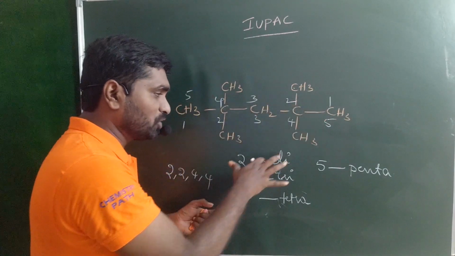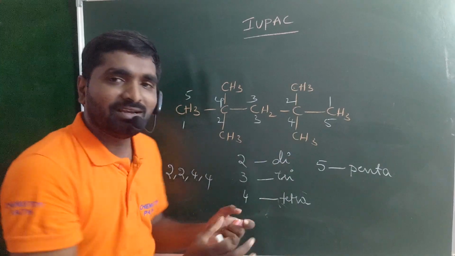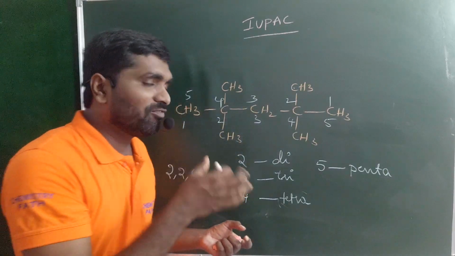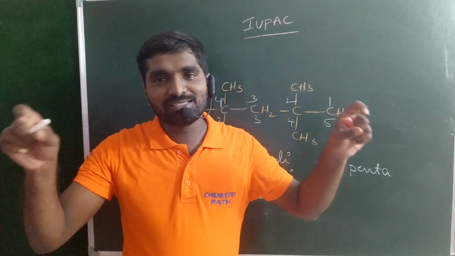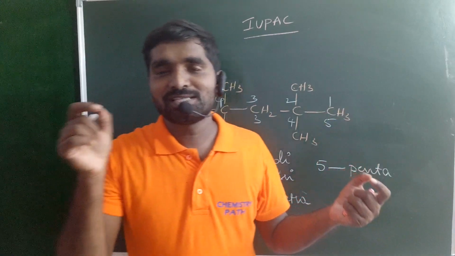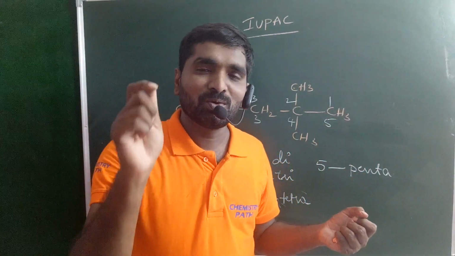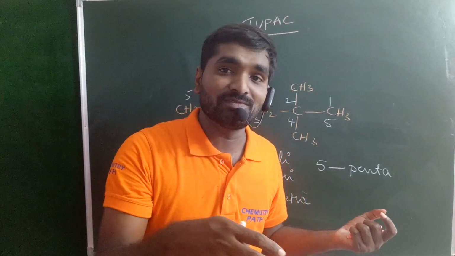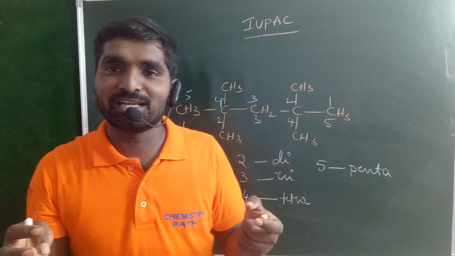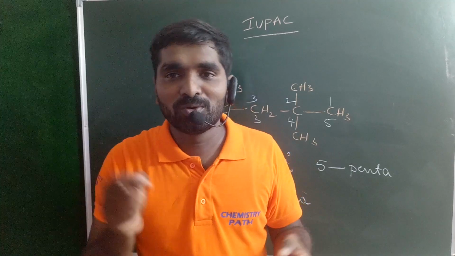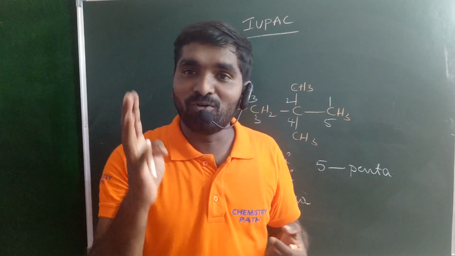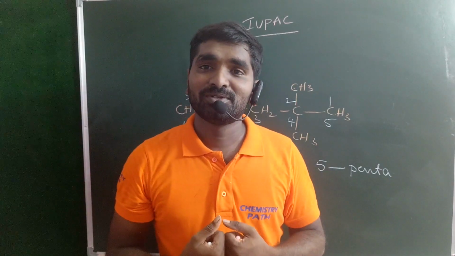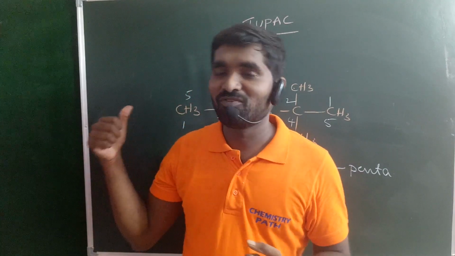When you have the same kind of substituents, you must use prefixes like di, tri, tetra, penta. Okay, use it like this. This is rule number 5. Rule number 1, select the longest chain. Rule number 2, the substituent always gets the least number. Rule number 3, when you have two different types of substituents, or the same kind of substituents present in unequivalent positions, you should follow the lowest sum rule. If the sum is the same, which is rule number 4, then follow alphabetical order. Okay guys, so this is rule number 5.